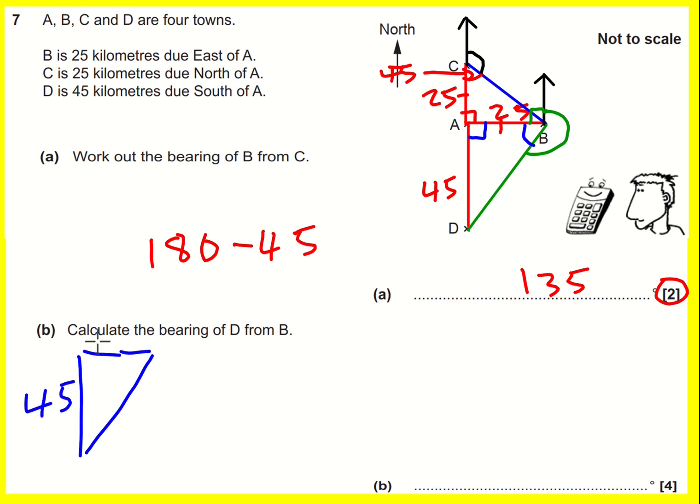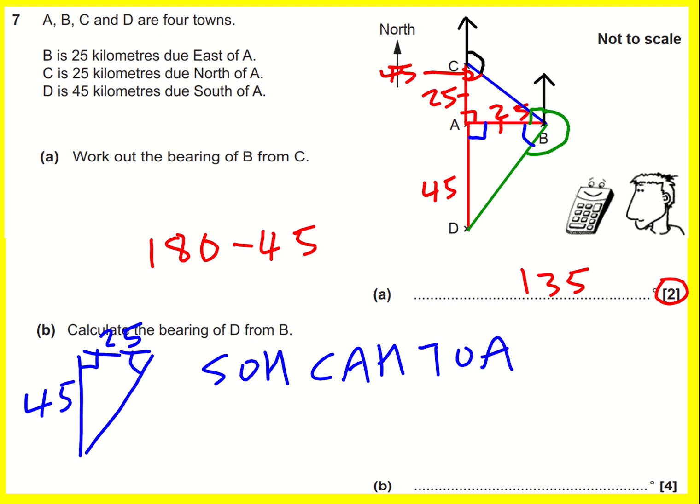45, 25. This is a right angle, and I want this angle. This is going to be a trigonometry question, SOHCAHTOA. Label my sides. I've got the hypotenuse, I've got the opposite, I've got the adjacent to the angle. So what do I need to use? I'm going to be using TOA.